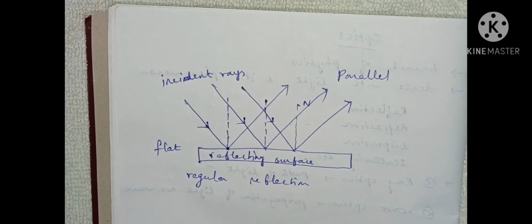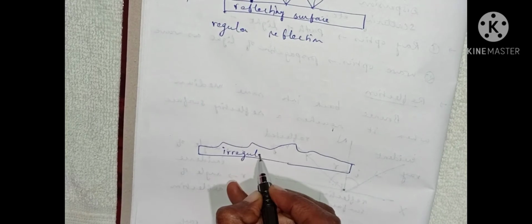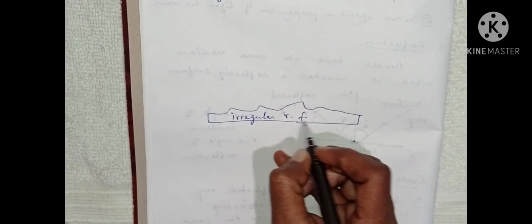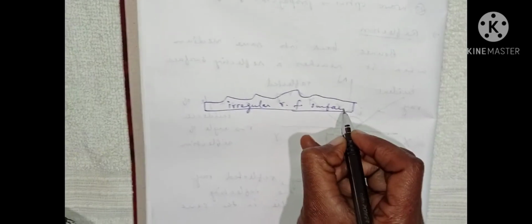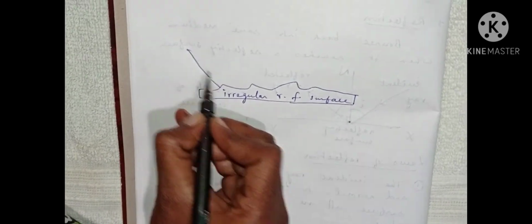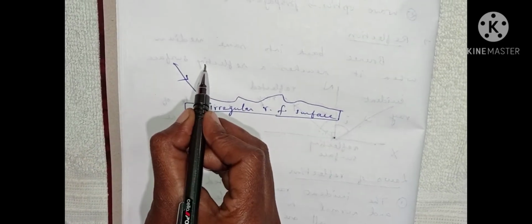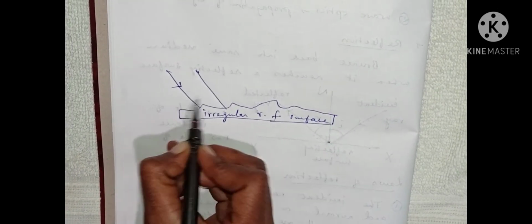And another one is called irregular reflection. Now see about irregular reflection. Consider an irregular surface. This is an irregular reflecting surface. Here also three parallel rays are incident.